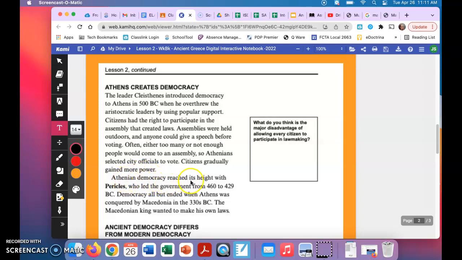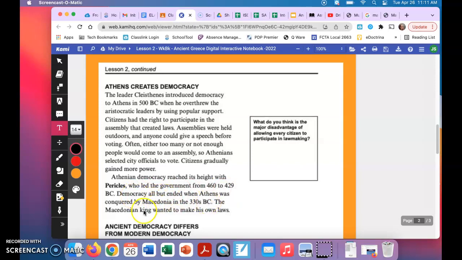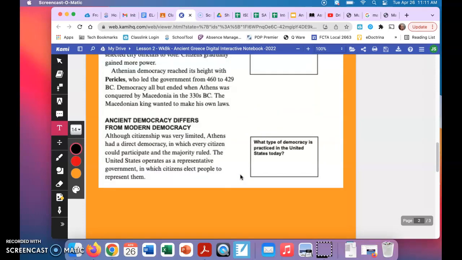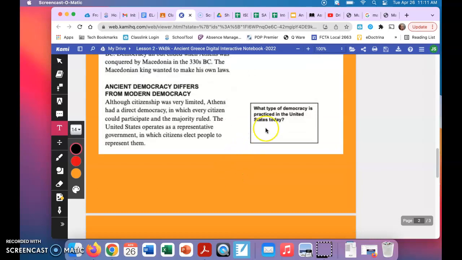Athenian democracy reached its height with Pericles, who led the government from 460 to 429 BC. Democracy all but ended when Athens was conquered by Macedonia in the 330s BC. The Macedonian king wanted to make his own laws. So again, in this section, you are looking for, what do you think is the major disadvantage of allowing every citizen to participate in lawmaking? The last section here is, what type of democracy is practiced in the United States today?